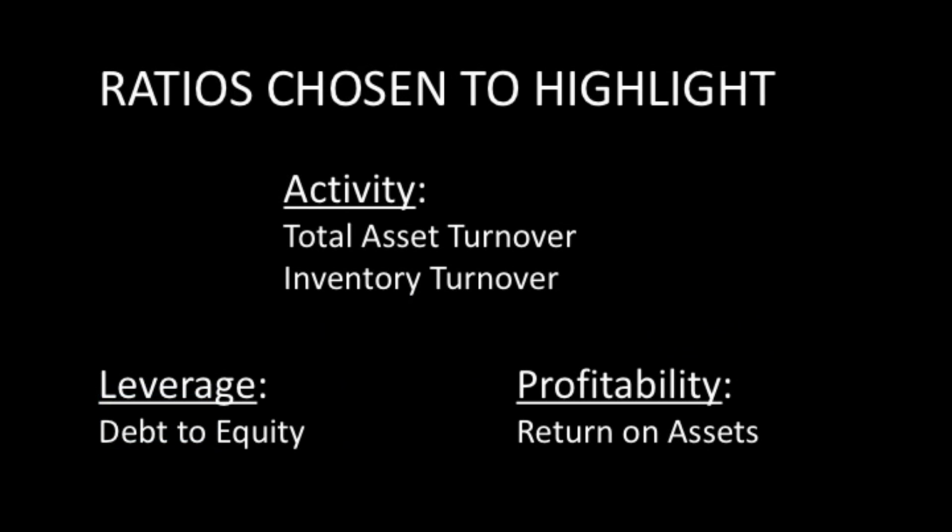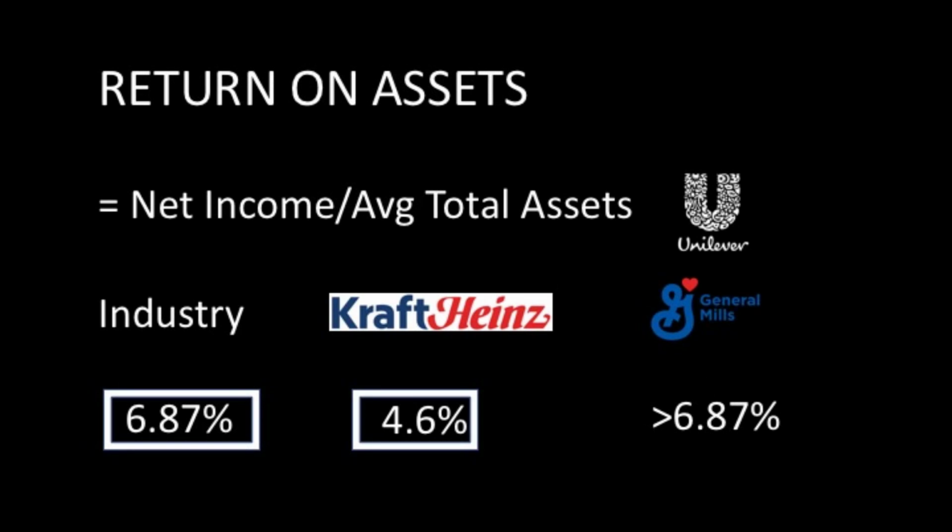Return on assets is a profitability ratio. It is computed by dividing net income by average total assets. The industry ROA is 6.87%. Kraft Heinz ROA is 4.6%. General Mills and Unilever both have an ROA above the industry average. It is the percentage of profit a company earns in relation to its overall resources.